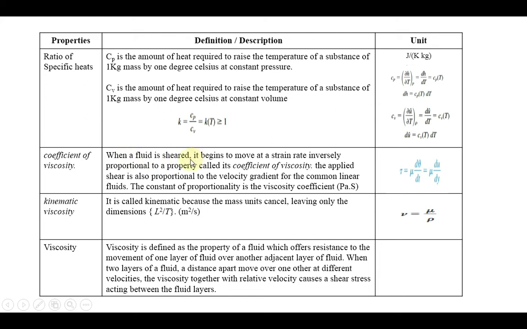When the fluid is sheared, why is it sheared? Because it has a viscosity effect. When your fluid is sheared, it begins to move at a strain rate inversely proportional to the property called the coefficient of viscosity. The applied shear is also proportional to the velocity gradient for the common linear fluid. The constant of proportionality is the viscosity coefficient, or coefficient of viscosity, mu.